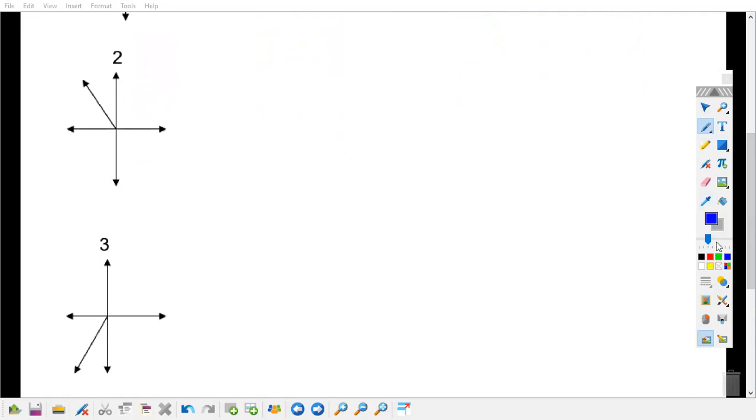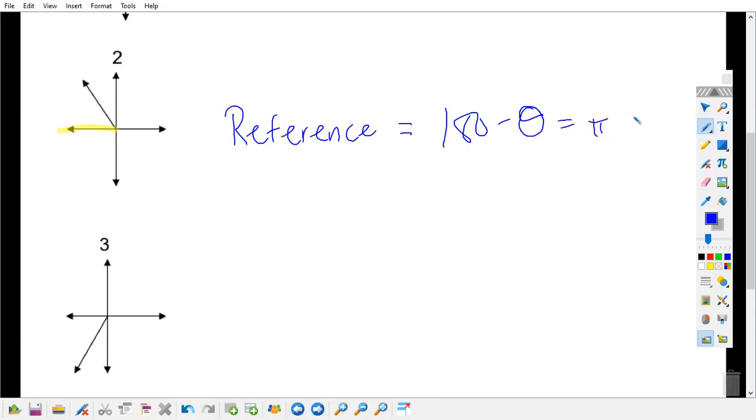Here we go. Now, if I'm in quadrant 2, what is my nearest x-axis? Either 180 or pi, right? So to find my reference angle, I'm just going to write the word reference. So to find my reference angle, what am I going to do? 180 minus theta. Or pi minus theta. Yes.